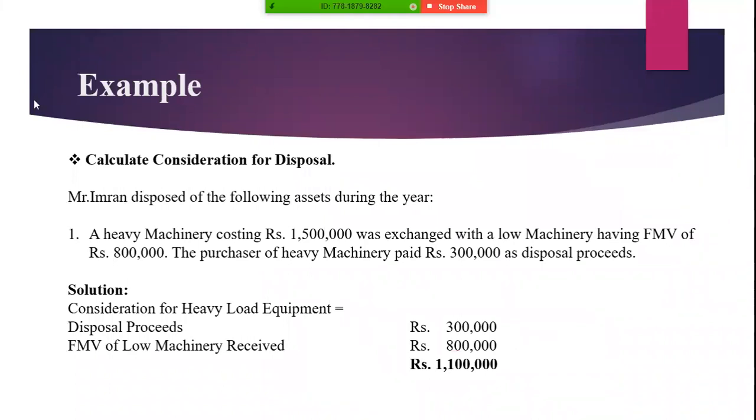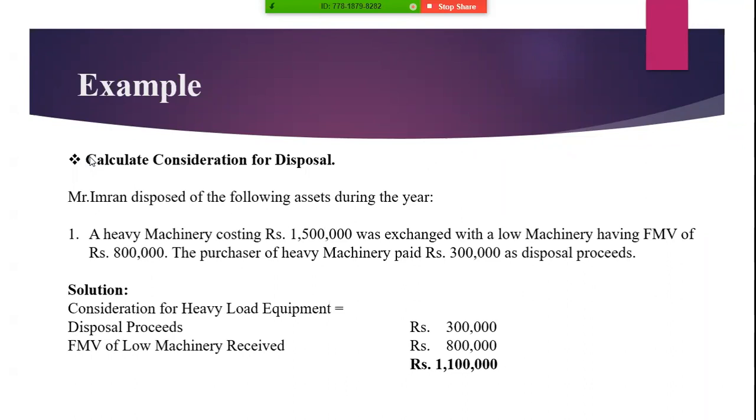Look at the example. Suppose Mr. Imran disposed of the following asset during the year. Heavy machinery costing 15 lakh was exchanged with a low machinery having a fair market value of rupees 8 lakh. The purchaser of the heavy machinery paid rupees 3 lakh as disposal proceeds. For the solution, the consideration of heavy machinery is the disposal proceeds amount of rupees 3 lakh plus the fair market value of low machinery, 8 lakh. By adding both of them, we get the answer of 11 lakh.